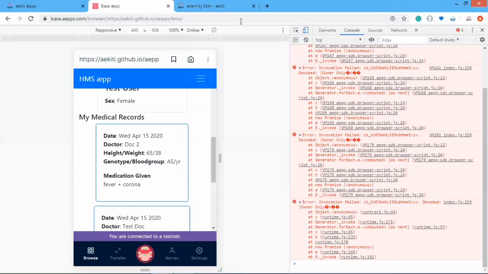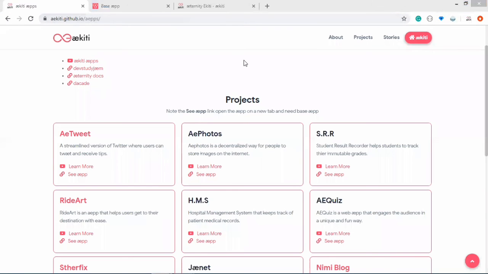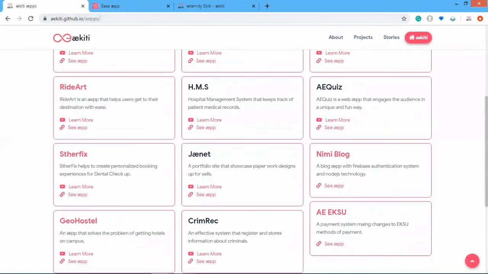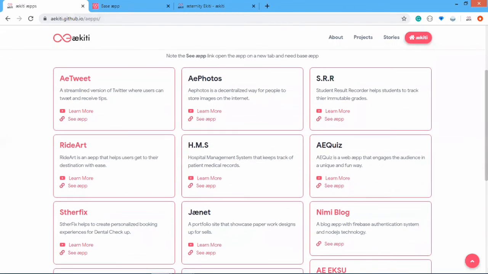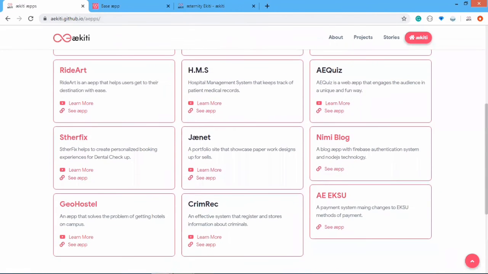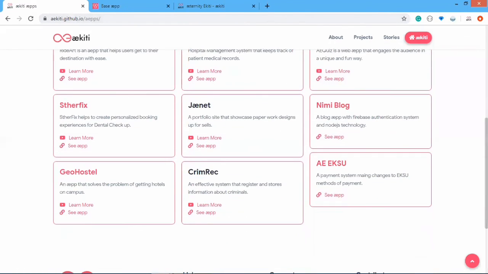These are the 2 apps I would be focusing on in this session, and all the other apps are on the app guide, where they are also working well. The apps with this color have been built on Dart and so on.